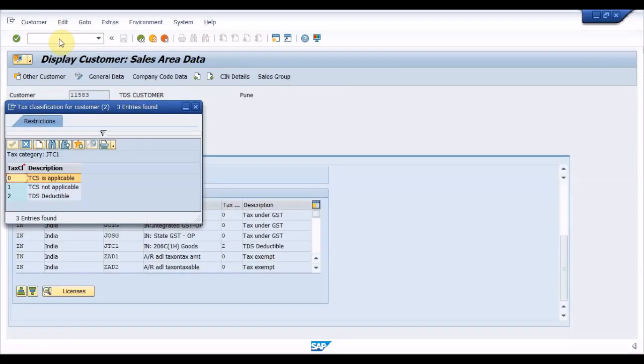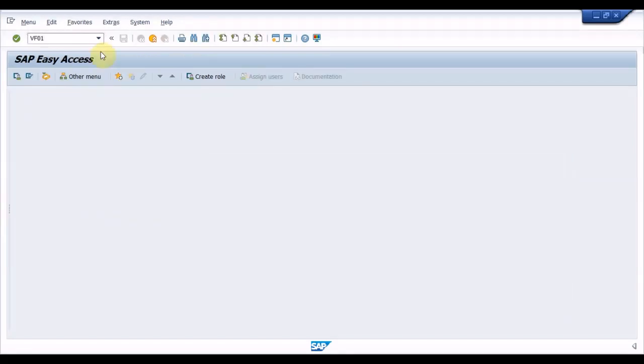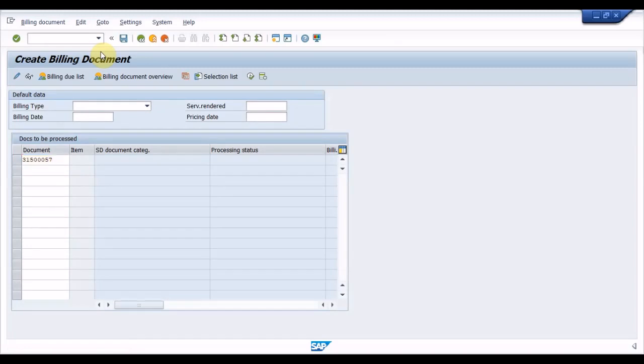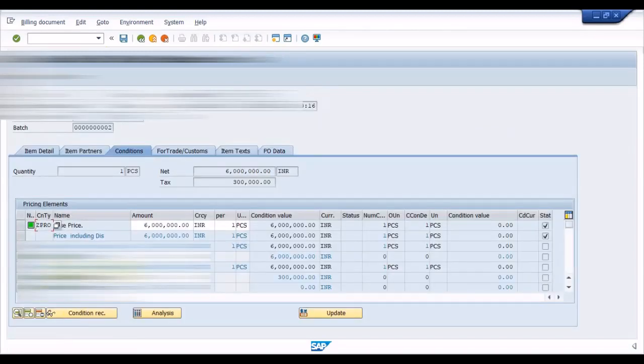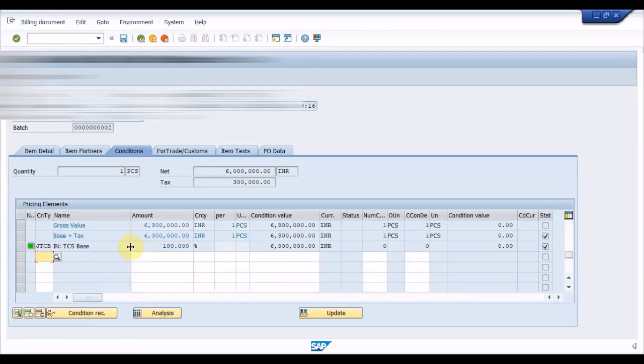In this case, we should maintain the tax classification 2, that is TDS deductible, and should not maintain the condition record with this combination so that the condition will not be activated in the sale invoice. As we can see, the system is not showing the TCS condition in this transaction, as we have maintained the tax classification TDS deductible.